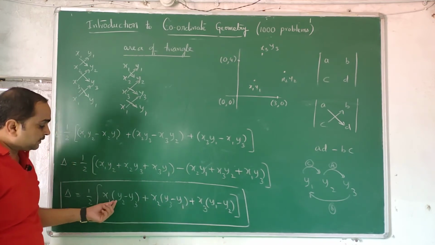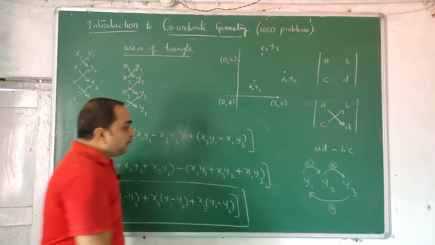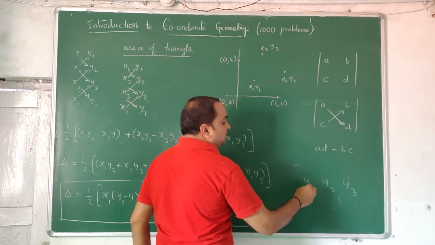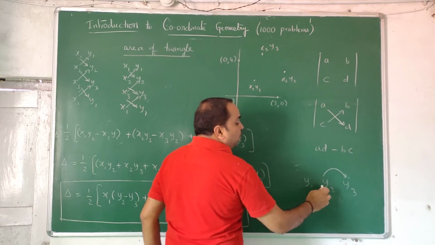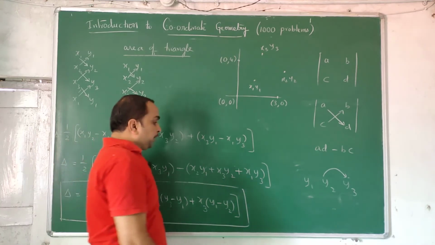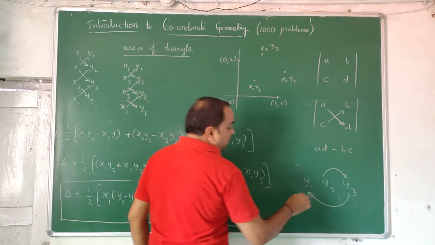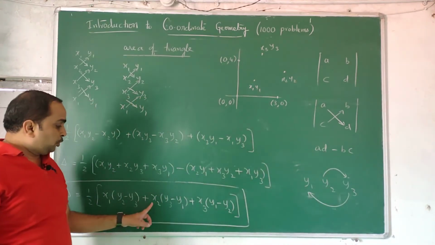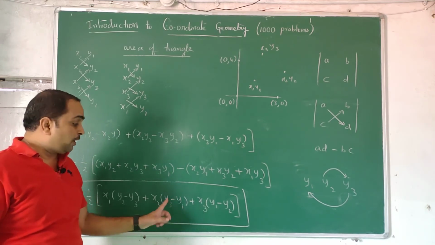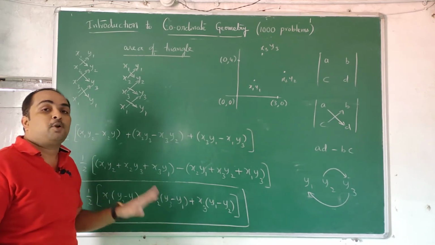Inside the brackets already x1 is gone, so you can remember it. See, it's only a remembering technique. You write y1, y2, y3. The first part is x1 taken, then y2 minus y3, plus x2 into y3, y1. Here 2 is there, the other will be 3 and 1: 3 minus 1. Don't do 1 minus 3, because the formula has been derived properly.